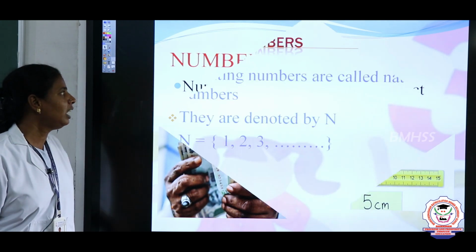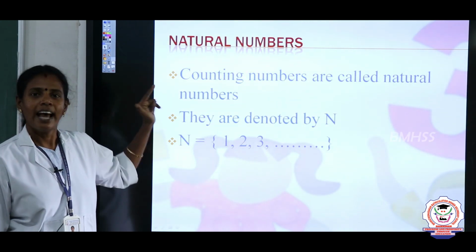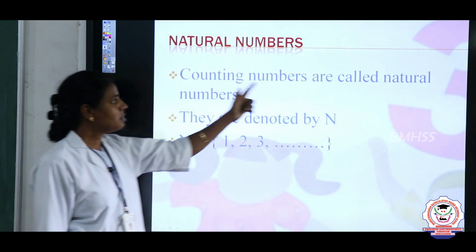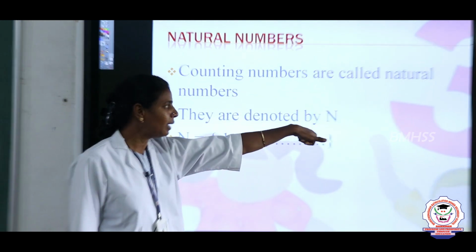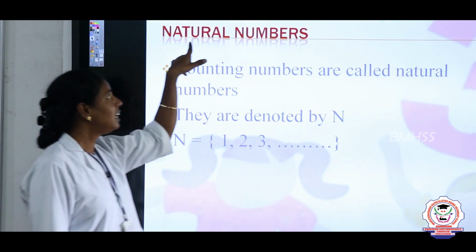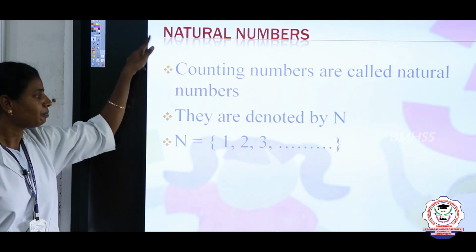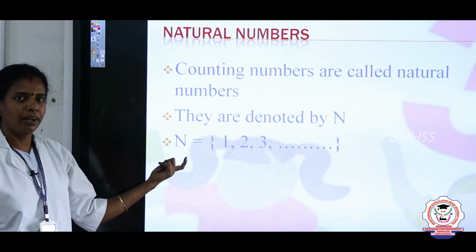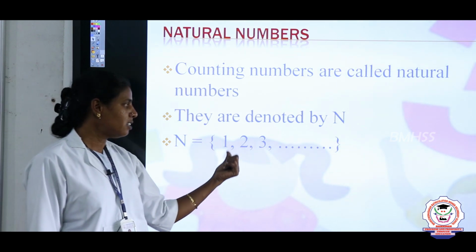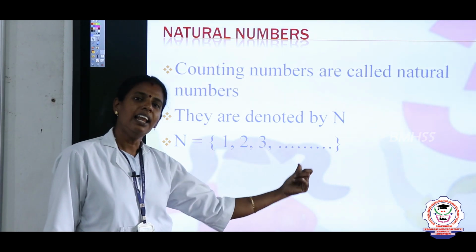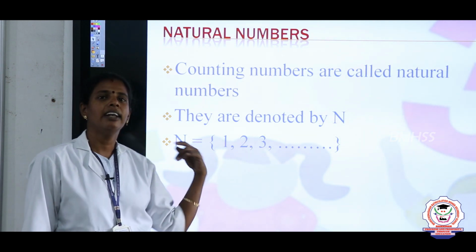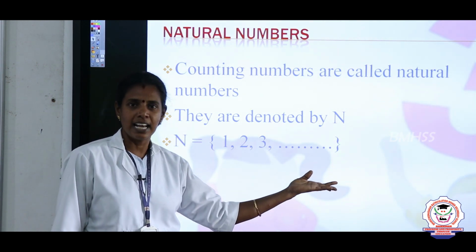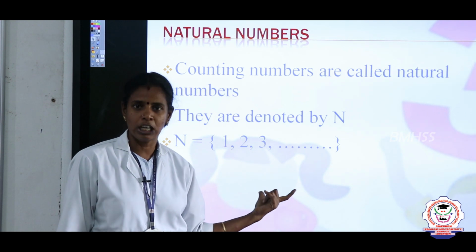These counting numbers are called natural numbers. They are denoted by capital N, which is the first letter of natural number. The natural numbers start from 1, 2, 3 till infinity. The smallest natural number is 1, and we can't find the greatest natural number because it is uncountable.